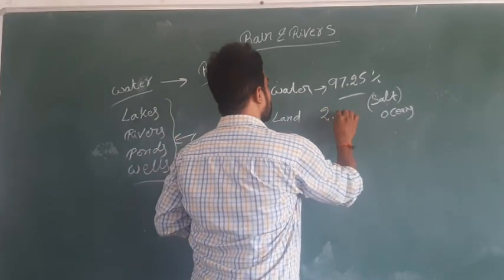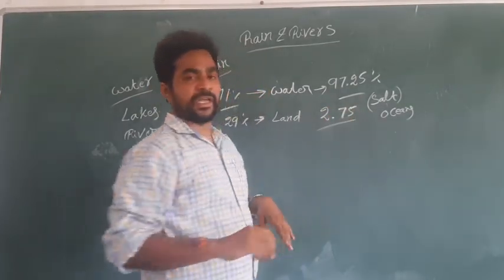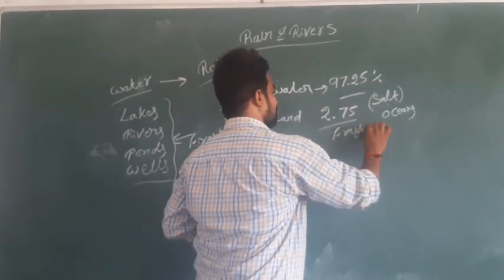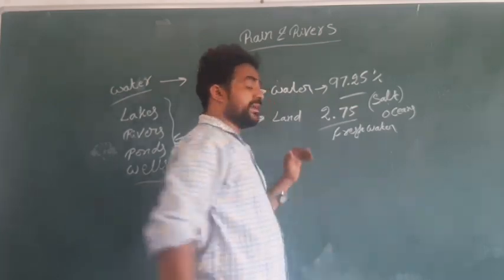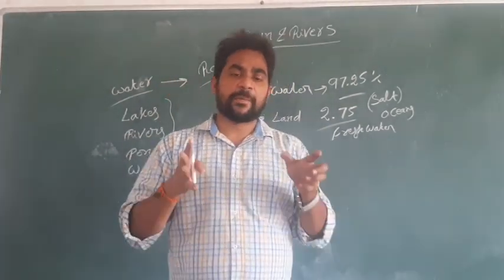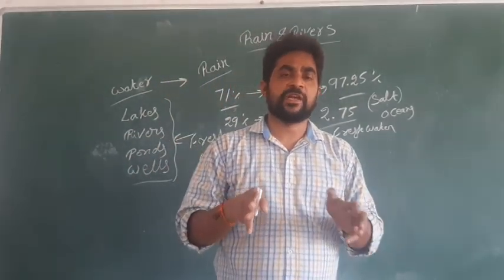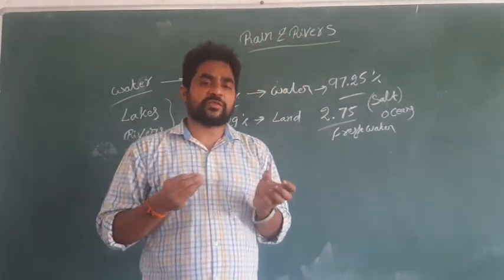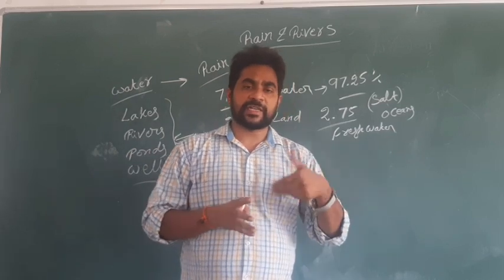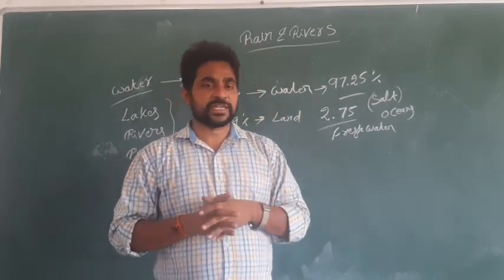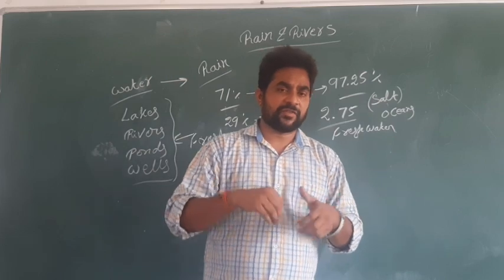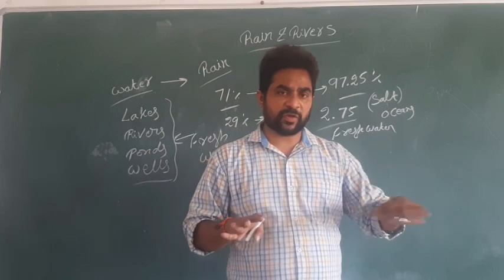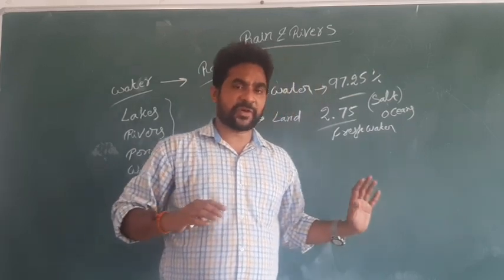The balance 2.75% of water is available in the form of fresh water. In this 2.75% also, the maximum water is available in the form of ice caps only. We are using only some water, either surface water or subsurface water, meaning water found in the ground, which we can also use, and some water flowing on the earth is also used.